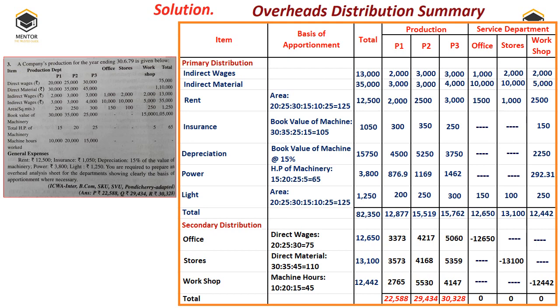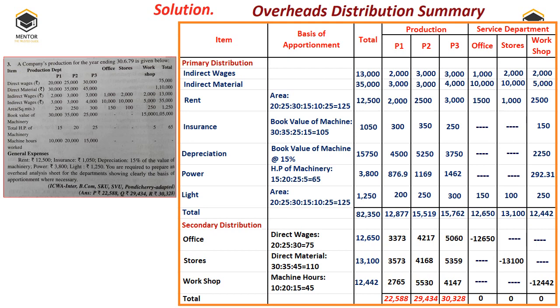When you see the service departments, that is office, stores and workshop, we have got the figures of office 12,650, stores 13,100 and workshop 12,442. This expenditure again will be reapportioned, redistributed on the production departments. So this is called secondary distribution, right?